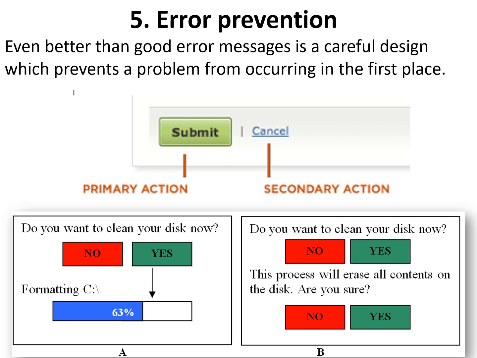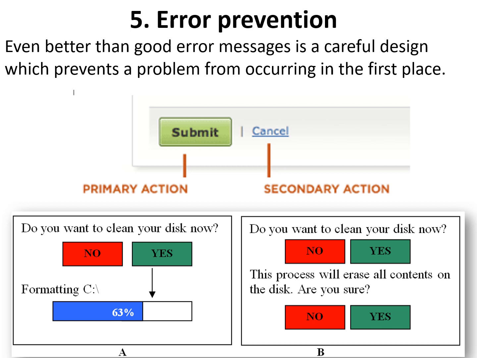Error prevention. Even better than good error messages is a careful design which prevents a problem from occurring in the first place. How many times has Outlook reminded you that there is no attachment in the email while you mention that something is attached? Outlook and Google intuitively scan the email for such keywords and alert the user before sending. This is error prevention. Similarly, you can see figures A and B.